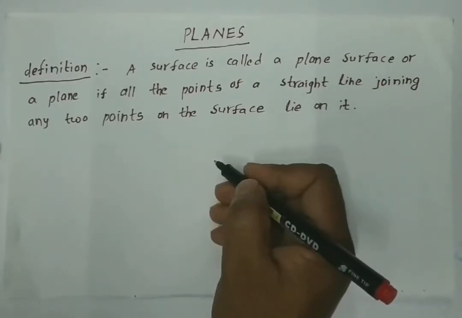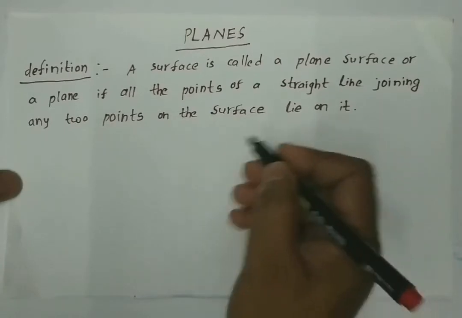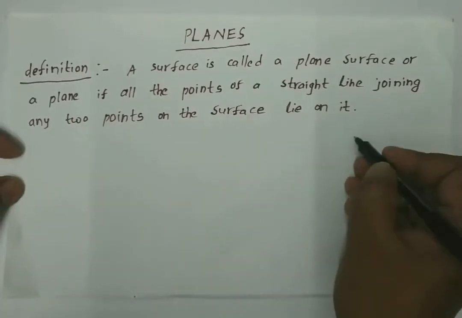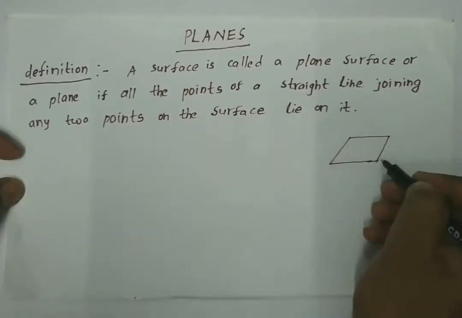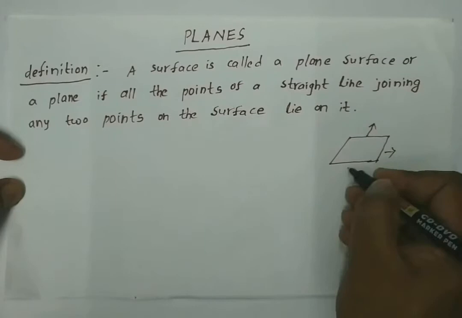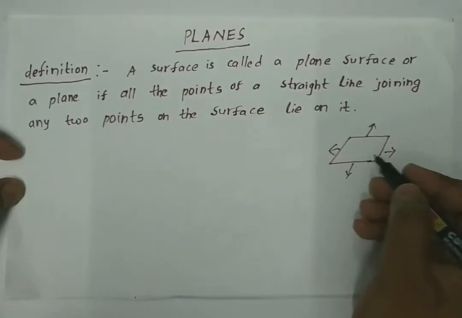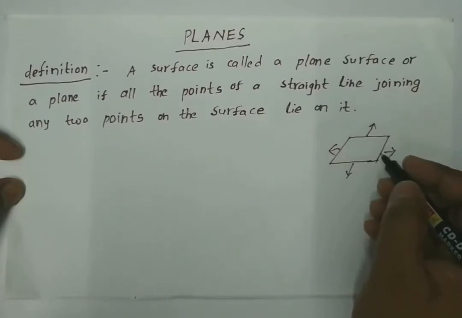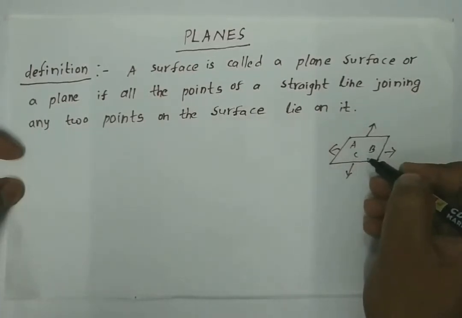Here a plane is a flat surface area which extends in all directions, with at least three non-collinear points A, B, C which are not on the same straight line.